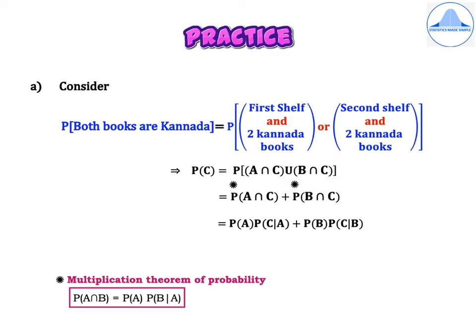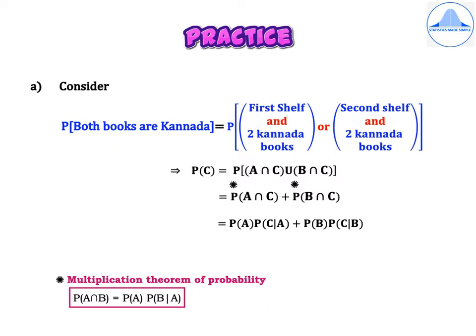Then "or" is union. Second shelf is event B, and is intersection. Two Kannada books is event C. Now close the round brackets and the square brackets. Now in the next step, you have to take the probability within the square bracket first for A intersection C, and then take the probability for B intersection C and then replace union with plus. So you get P of A intersection C plus P of B intersection C. Both are denoted by a black asterisk.